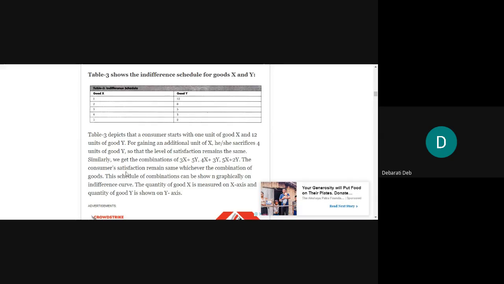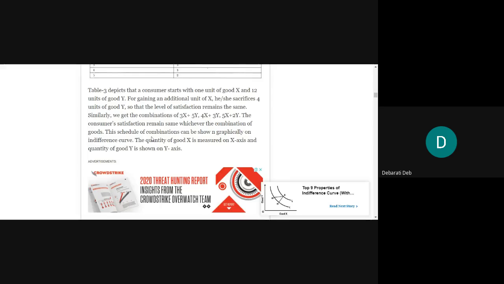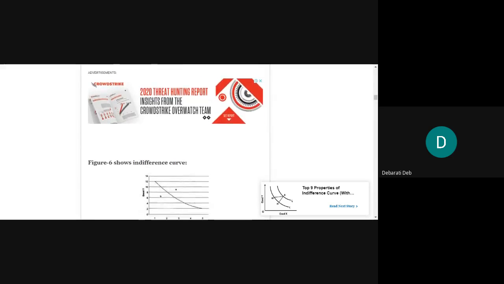The consumer satisfaction remains the same whichever combination of goods it is. That means whatever the combination of the goods, the satisfaction that the consumer is achieving is exactly the same. This schedule of combinations can be shown graphically on an indifference curve. The quantity of good X is measured on the X axis and the quantity of good Y on the Y axis. Now we will plot these combinations in the graph, and let us see how the indifference curve will look.